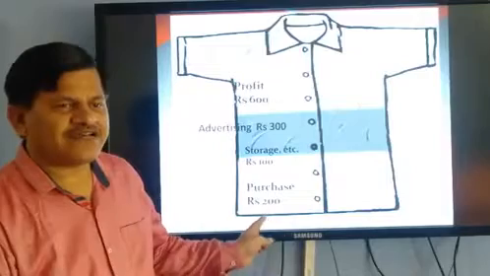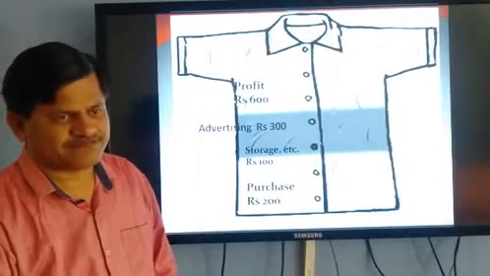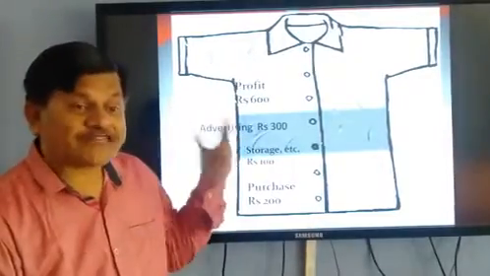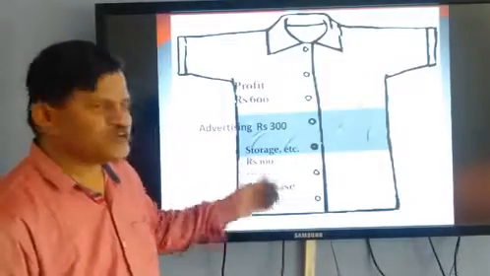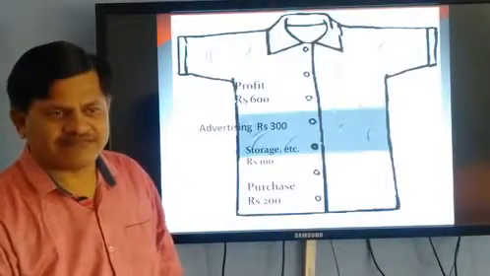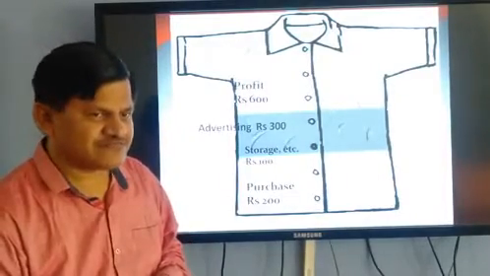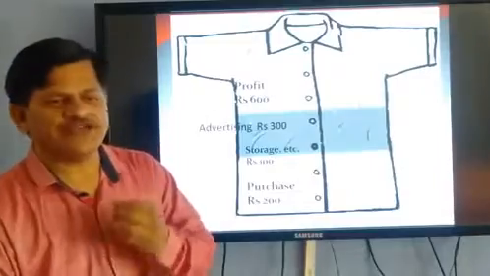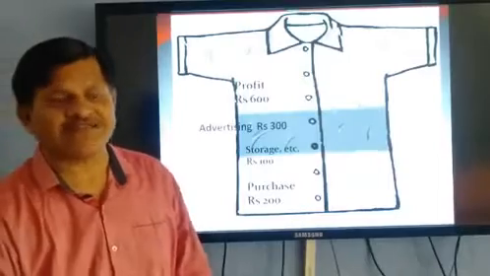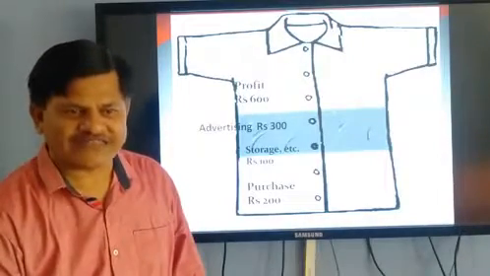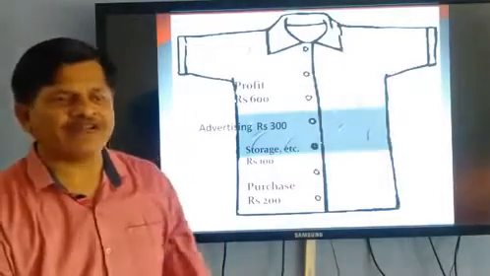They buy their shirt for only 200 rupees from the garment export factory. Then storage, and for that they spend 100 rupees. For advertising, you may see so many advertisements, and we will also see one particular chapter on advertising. What is the type of advertising, how it affects us and how we react to it, we will see.